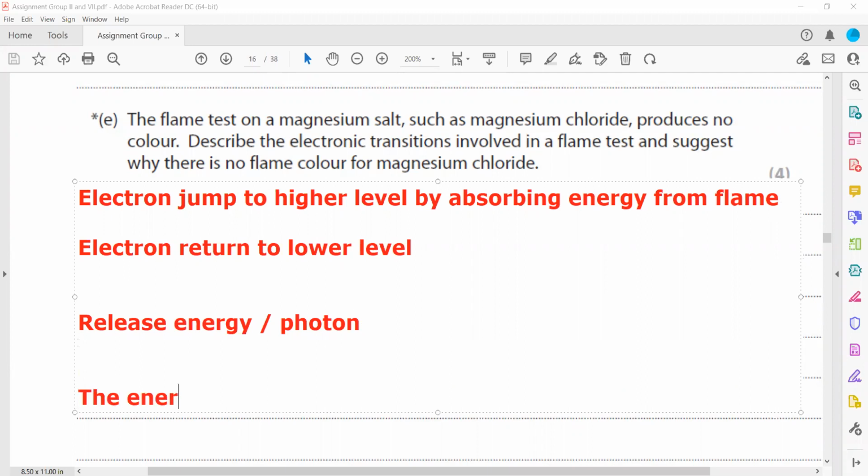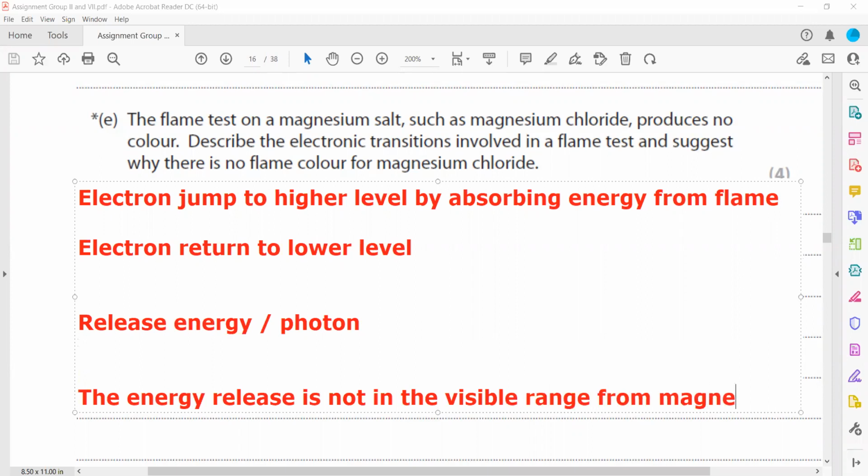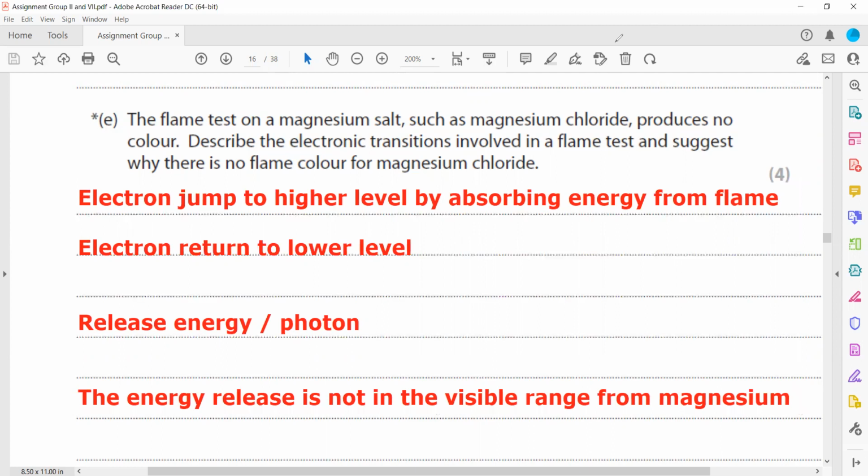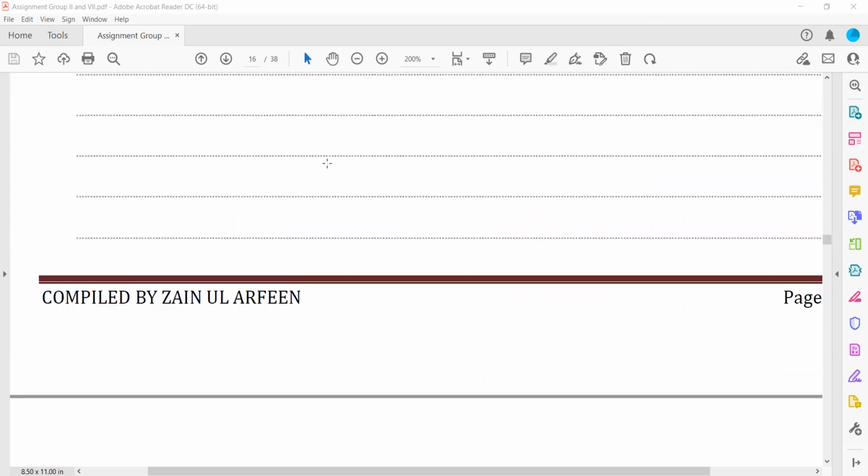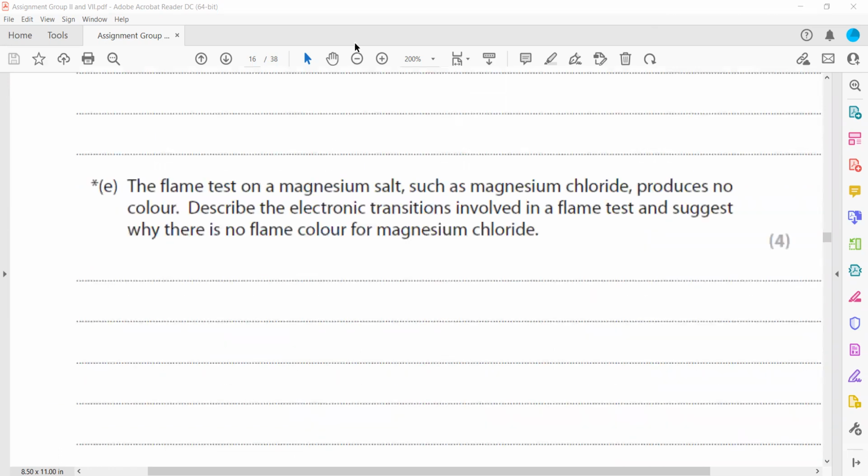The energy released from magnesium is not in the visible range. That's why. So this energy is not in a visible range for magnesium, and that's why we are not able to see any characteristic flame color. Is this question clear?